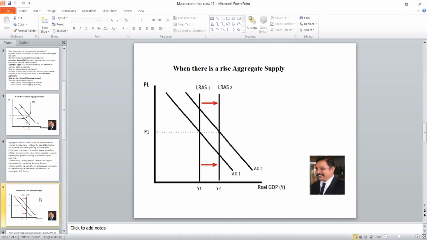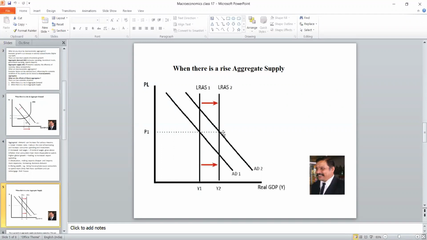Here the demand is also increased from AD1 to AD2, but now we are giving a hypothetical long run aggregate supply. It is shifting from Y1 to Y2. Instead of having a long run average cost curve, we are directly drawing the aggregate supply curve. There is a change in demand. In order to augment the gap, there will be an increase in supply. So the equilibrium will move from here to here. It may be of a short term nature.